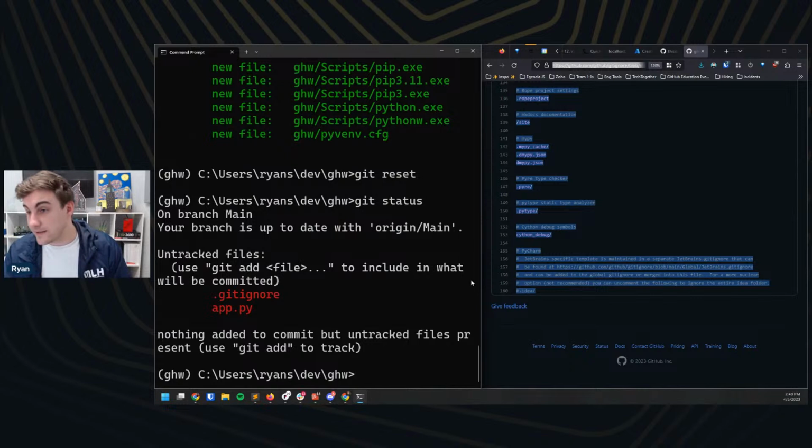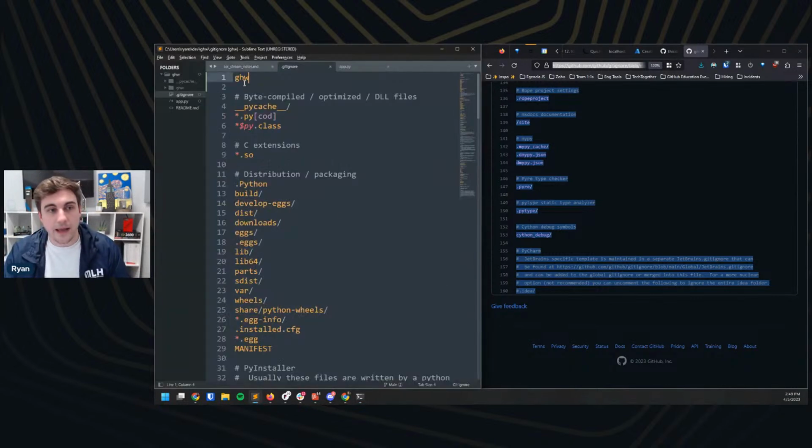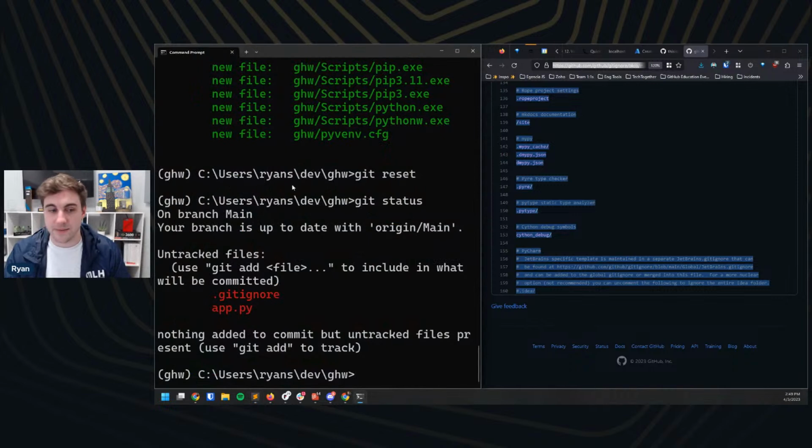So what I did there, just to explain, I edited our gitignore to include GHW, which is that virtual environment folder. And then I saved it. I came back to my command line, and I had already git added all of those files. So I used git reset to reset myself back to nothing added or committed yet. And now I'm going to redo this. I'm going to do git add dot.